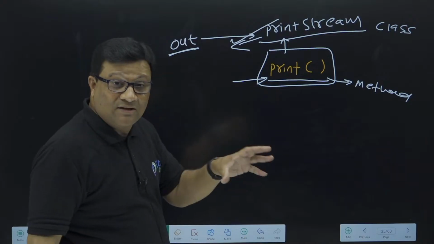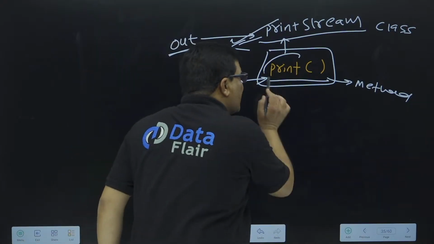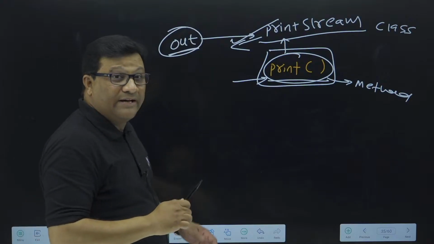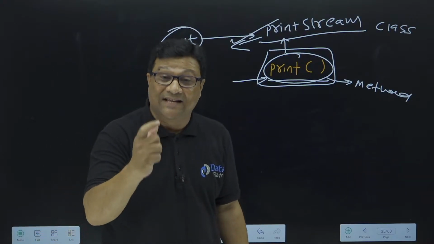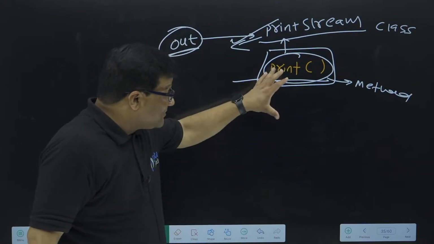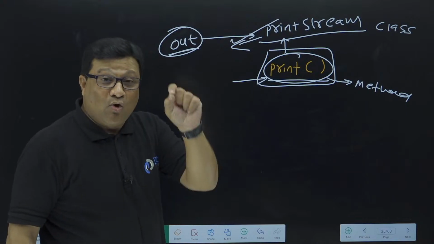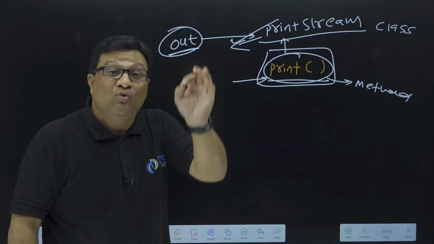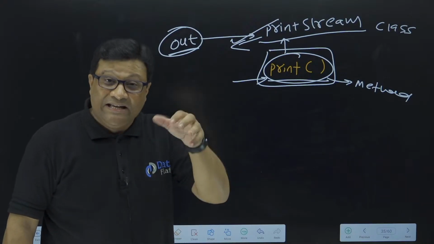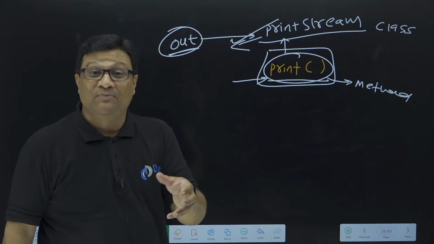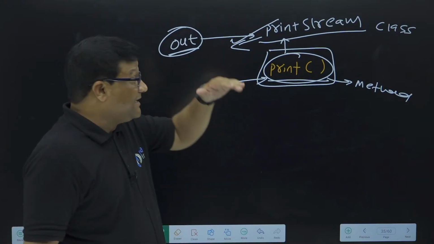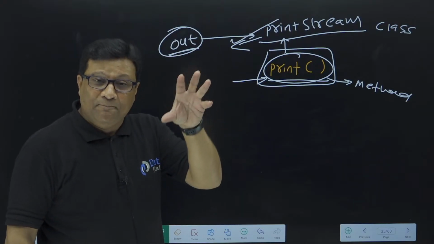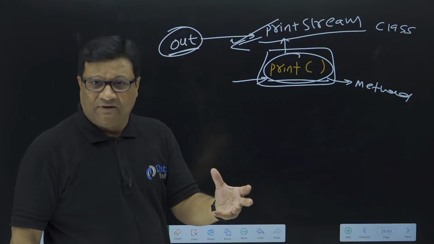So what is the concept now? To call this print method, there is an implicit object, exactly this out, it is a stream. I'll explain what exactly a stream is. So print is a method. To call any method of a class, the rule says that you have to create an object of the class. But here there is no need, because there is already an object created by Java. Out is an implicit object already given by the Java developers.